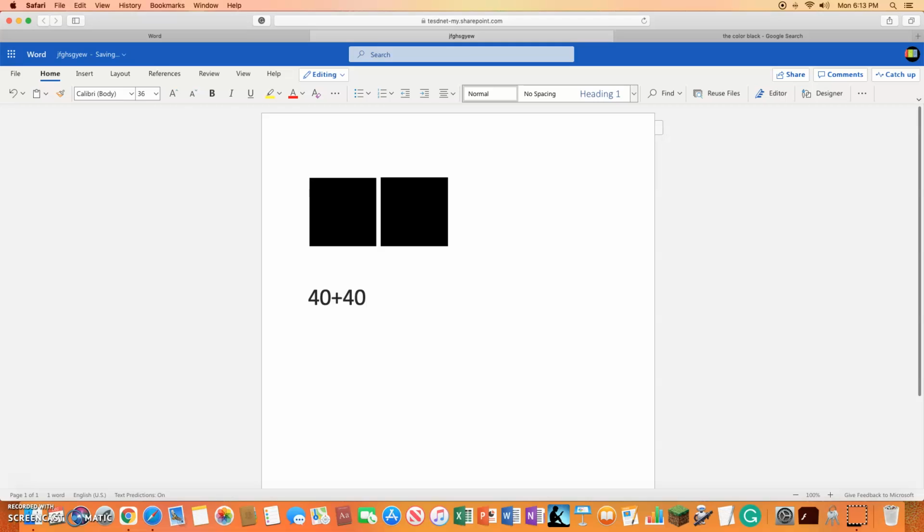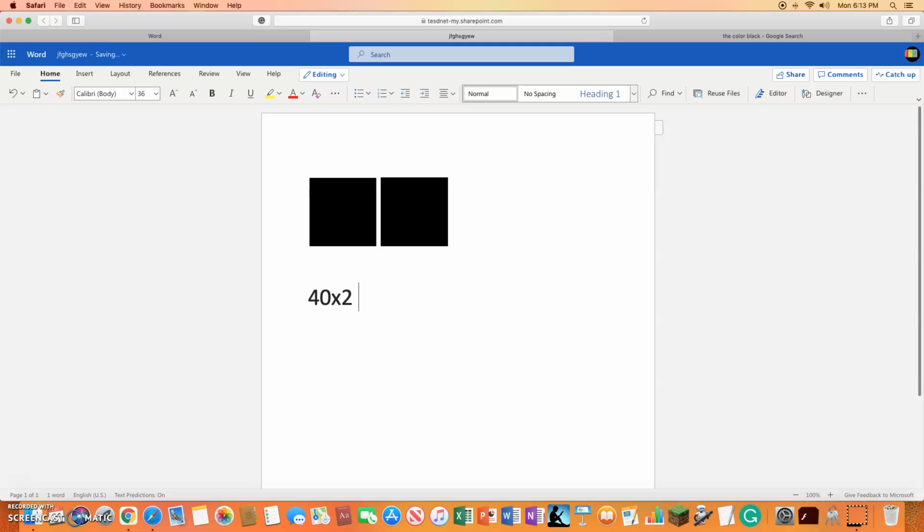So now 40 plus 40, ignore my dog barking, equals 80. So now our main number is 80. This is not enough to open even 1 square. So we're going to keep dividing, doing our thing.